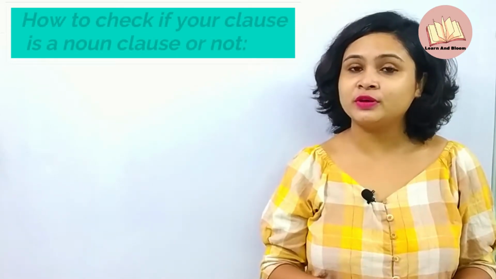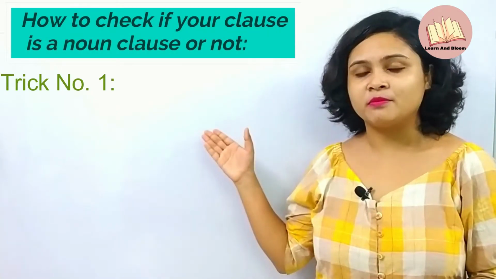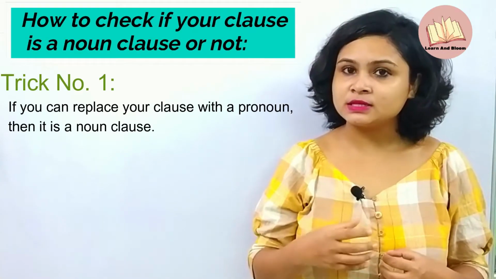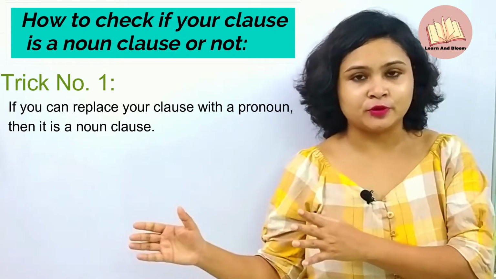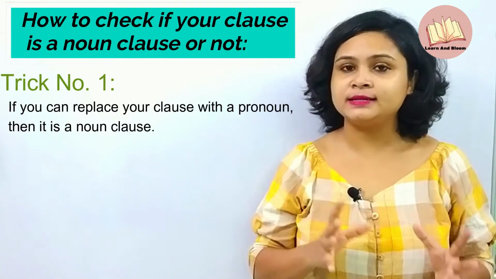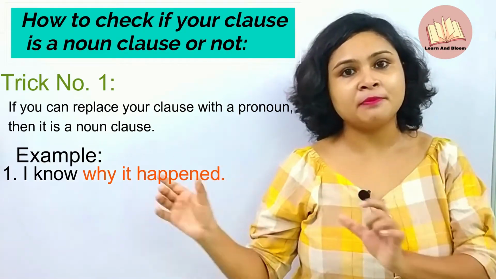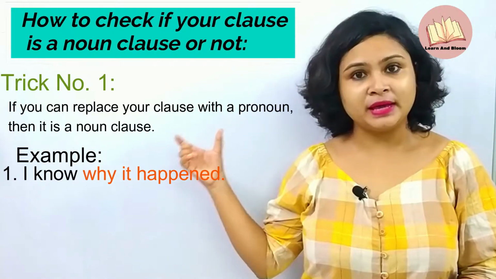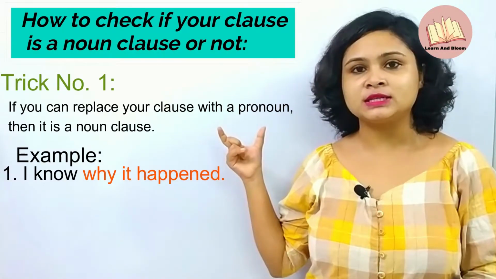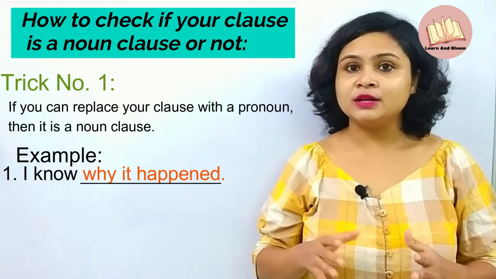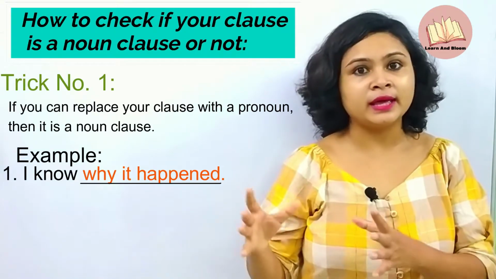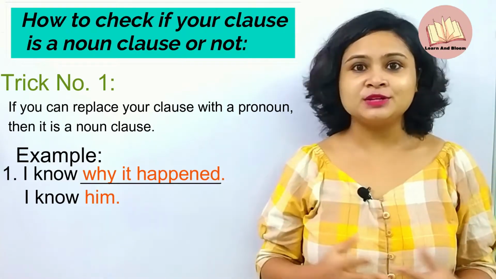Now, how to check if your dependent clause is a noun clause or anything else? We have a few tricks so that we can identify it within a second. See trick number 1. If you can replace your clause, that will be dependent of course, with a pronoun, then it is a noun clause. See this example. I know why it happened. Here I know is the main clause or independent clause and why it happened is the dependent clause, and we can replace it with the pronoun him. I know him. See, it works.